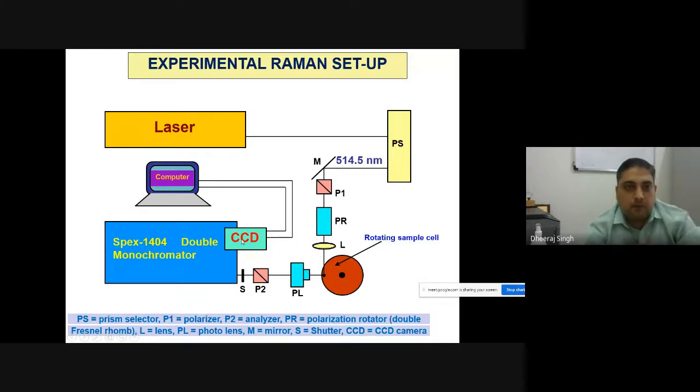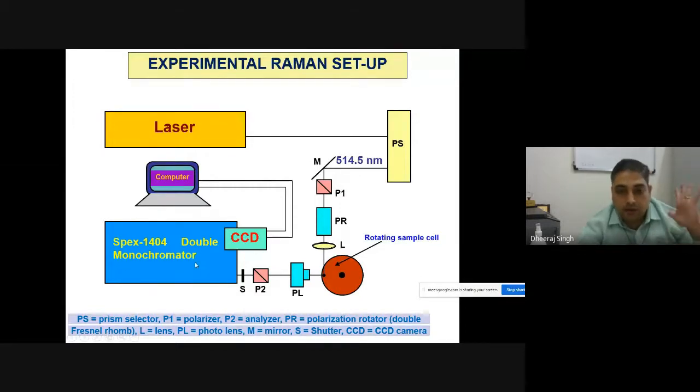These are the three important parts of any spectrometer. In Raman spectroscopy, the source of the light is nowadays a laser, light amplification by stimulated emission of radiation. Due to its monochromatic, highly coherent beam, the laser has an important role in Raman spectroscopy. Lasers have different wavelengths,